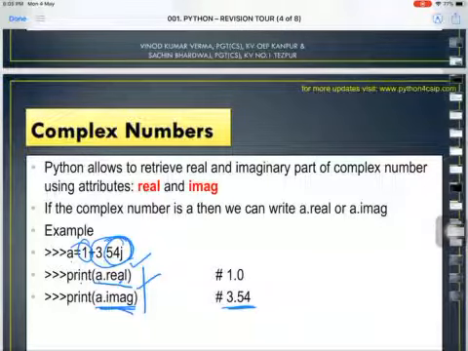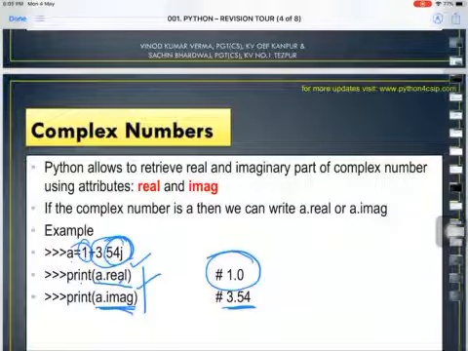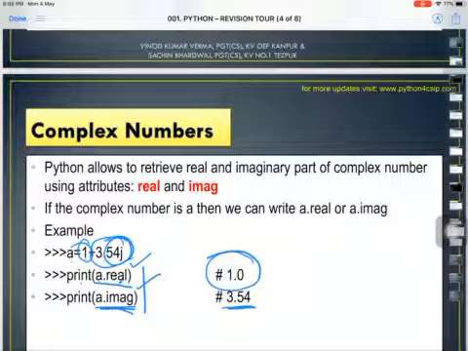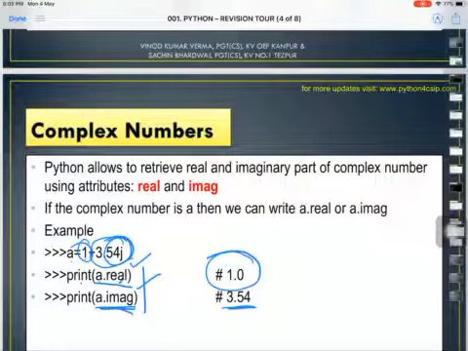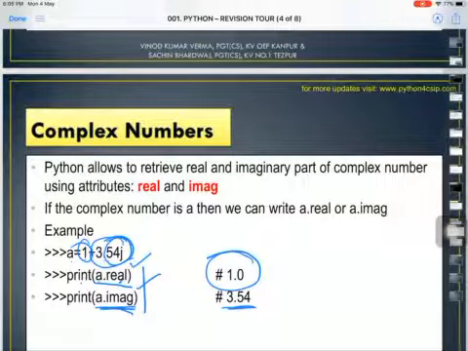Now you must have observed one thing, that since I stored a is equal to 1, while showing the printout, it is showing 1.0, as I told you in the previous slide, that even if I write 2, it will be taken as 2.0. Alright, let's proceed.